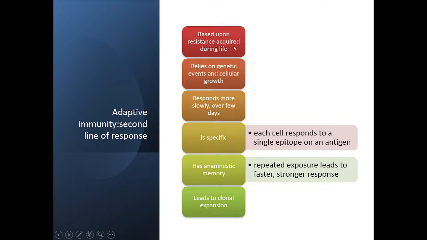So this is based upon the resistance acquired during life and relies on genetic events and cellular events. Any protein that is synthesized must have its genetic makeup in our body; only then will the DNA be converted into RNA, and the RNA will lead to the formation of the proteins, right? So that is meant by this line. Then it responds more slowly, because it has to be synthesized. It is not already present. Slowly we acquired resistance or immunity against COVID-19, right? But earlier it was devastating. So that is the thing.